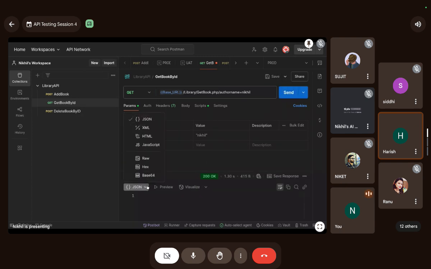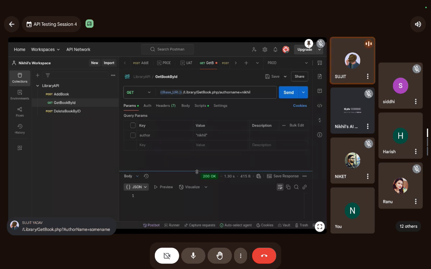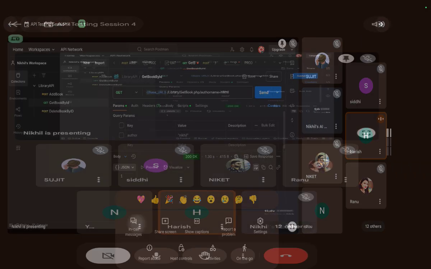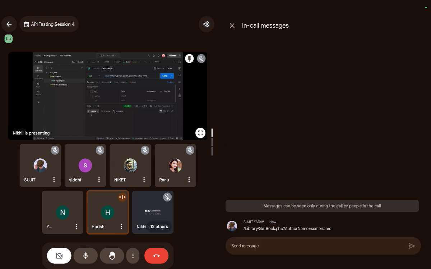I'm not able to get it. Why am I not getting the response? I think there's a question mark after PHP. Exactly, bro, I was missing this. It still didn't work, library getbook.php.